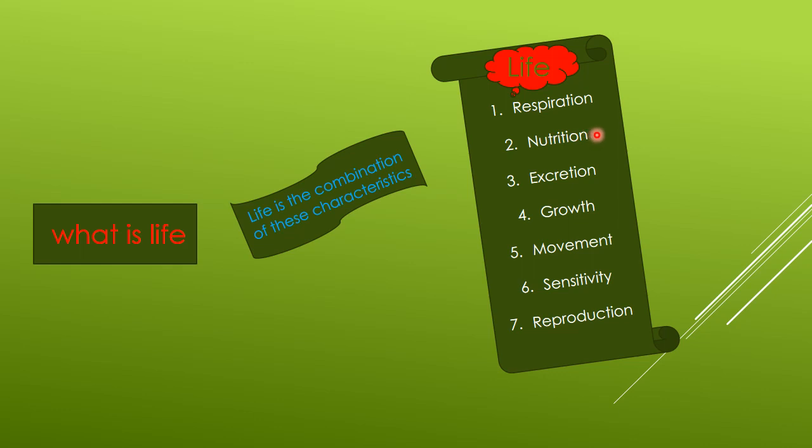Nutrition is the way of getting food. All the living organisms need food in order to produce energy and sustain their lives. On the basis of nutrition, living things are divided into two main groups. One is the autotroph and second one is the heterotroph. Autotrophs are the organisms which can prepare or produce their own food, like plants, algae, and some photosynthetic bacteria.